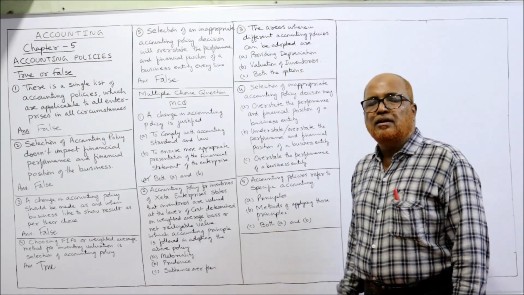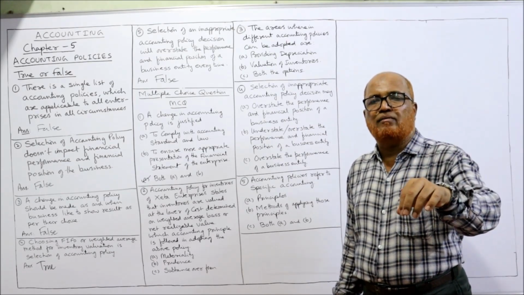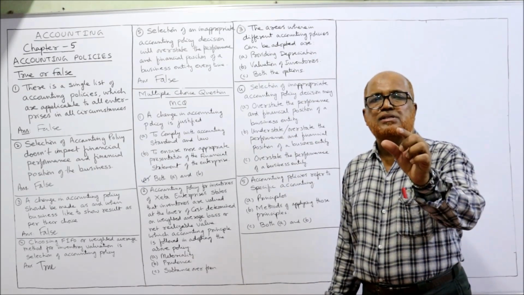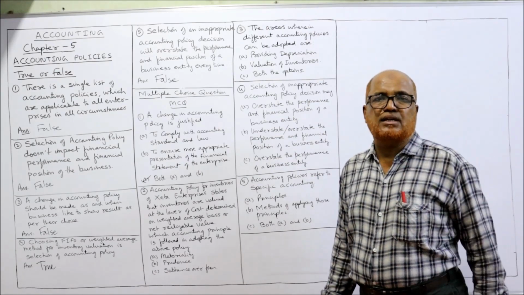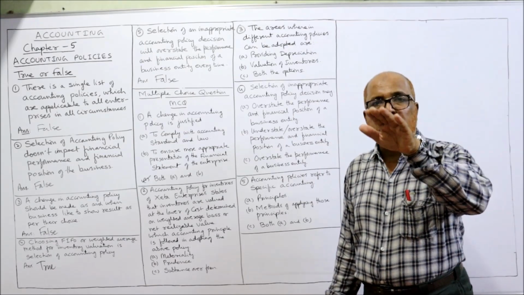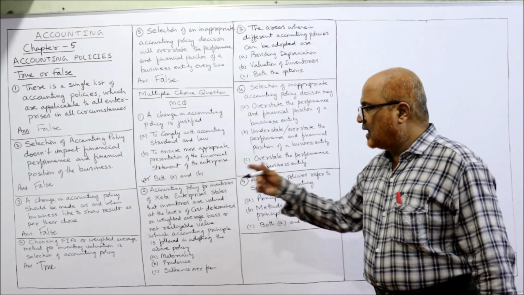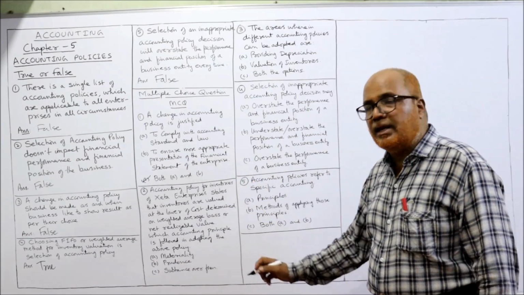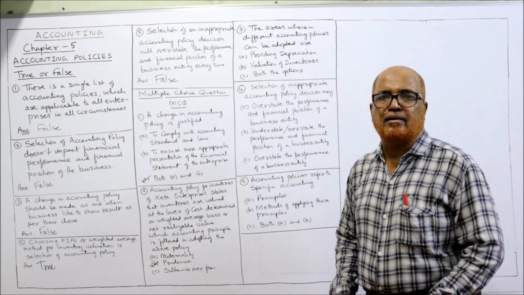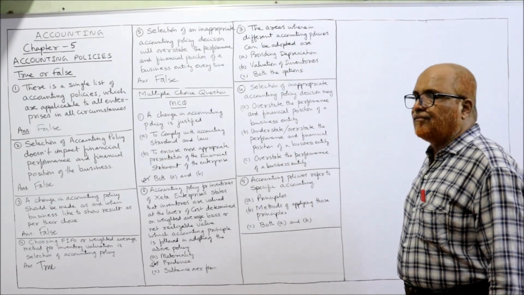So this policy that inventory should be valued at lower of cost price or net realizable value is based on the concept of prudence. Prudence concept says the income should not be overstated. That's why we should take the lower of the cost price or net realizable value. So this Zeta Enterprise is following prudence concept in making this method of lower of cost or net realizable value.